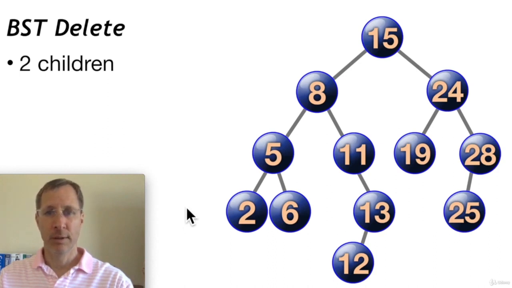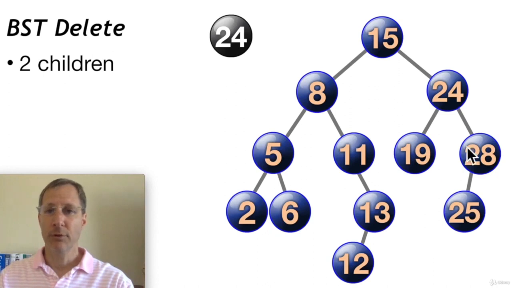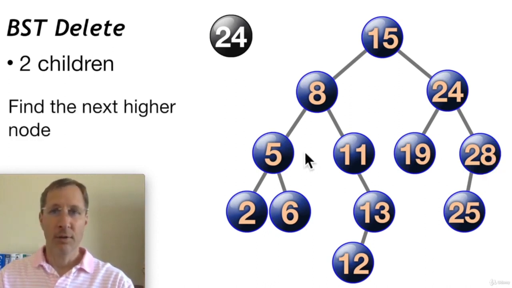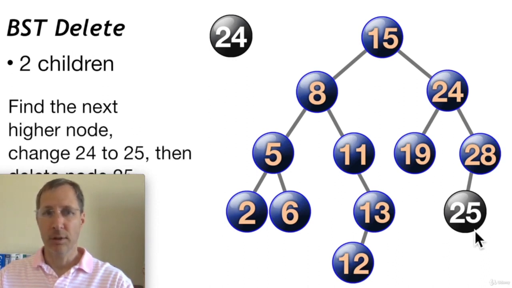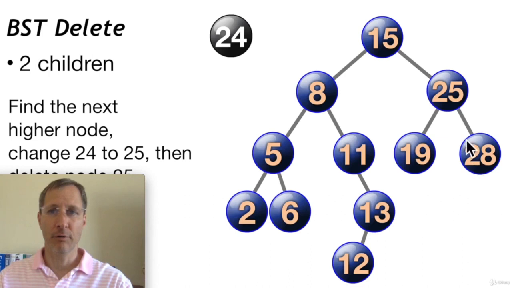And then if you have two children, well, that gets a little trickier. Let's say we want to delete the 24, and we can see that 24 has two children. We find the next higher node. In order to do that, we're going to descend down 24's right subtree and then all the way to the left. So here we get to 25. Now if it was a much larger tree, it'd be the same operation. You take the right subtree and then the leftmost node in the right subtree. And here it's 25. So the operation is to basically swap places, the 24 and the 25, and then we can delete the 24. So we put the 25 where the 24 was, and we can delete the 24.